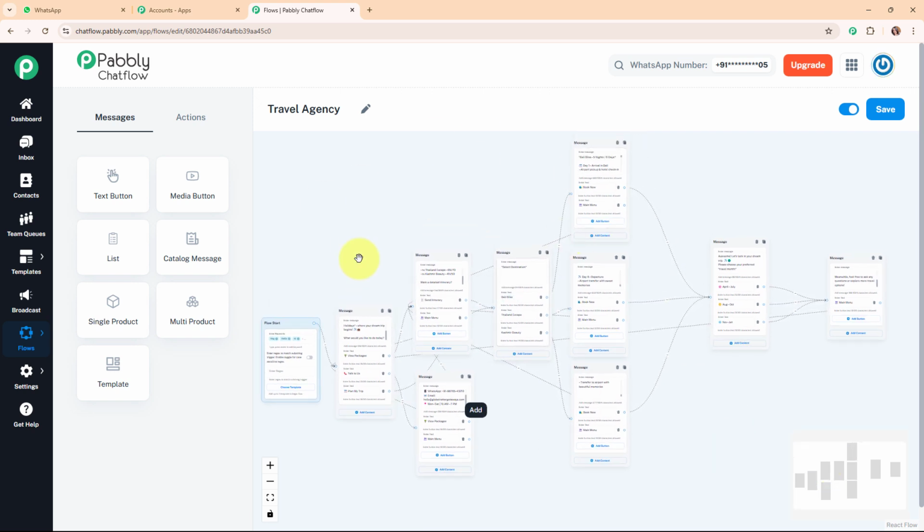Alright, so now after building the chatbot successfully, I'm going to click on the save button given on the top right corner. And here you can see it says flow updated successfully. That means we have successfully saved this flow. So now let's see the working of this amazing chatbot that we just right now created. And here to see the working of this chatbot, let me take you back to my WhatsApp account.